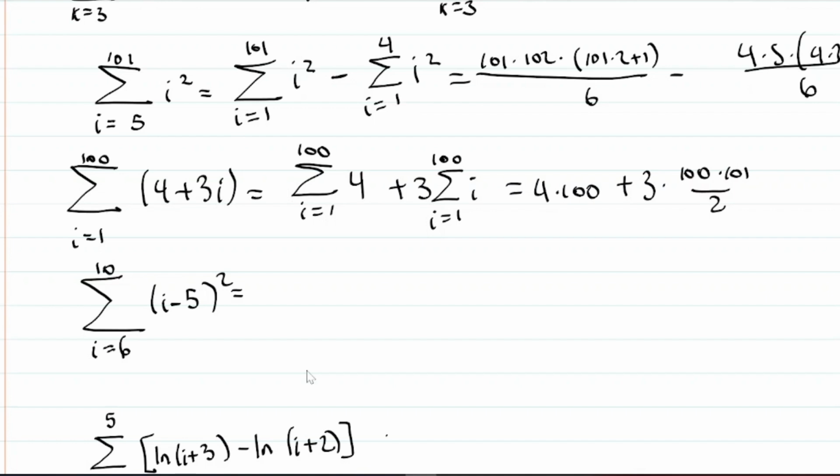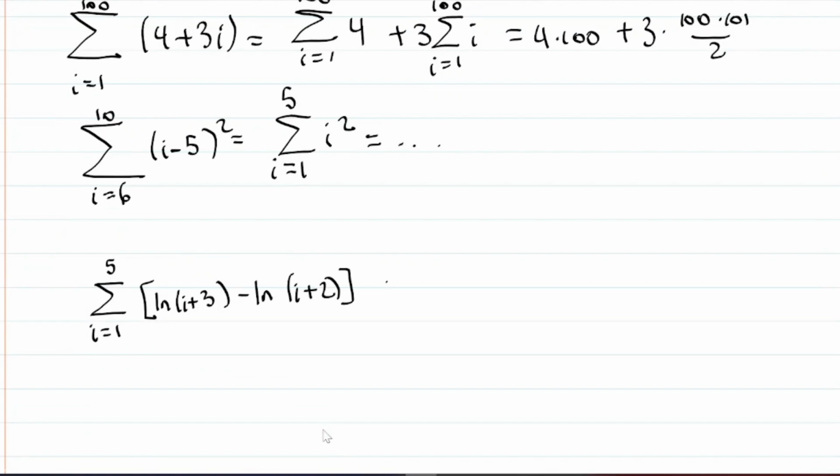Here we have a form. We don't have a formula, so we could expand, sure, but I think it's easier to use translational invariance because we have an i minus 5 here, right? So that should tell us, well, we have a formula for i squared. So what if we make this i squared and adjust the upper and lower limits of summation? In order to do that, we want to add 5 to the index here, so we're going to subtract 5 from the upper and lower limits. So that'll look like the sum from 1 to 5 of i squared. Oh, okay, but this is significantly easier to do, isn't it? We already have a formula for that, and I'll leave that as an exercise to you.